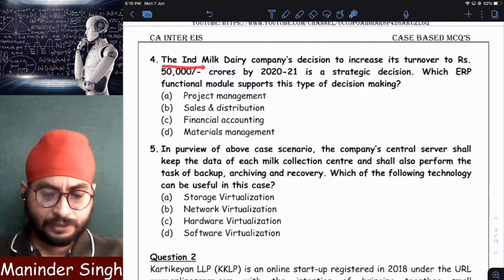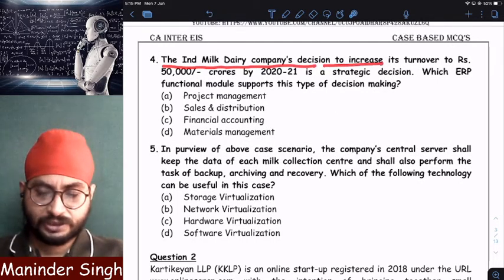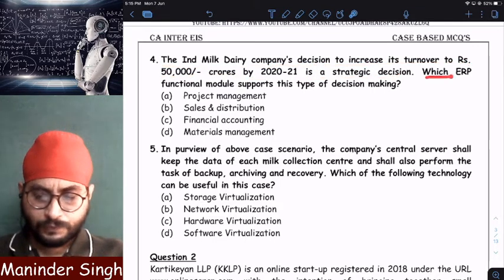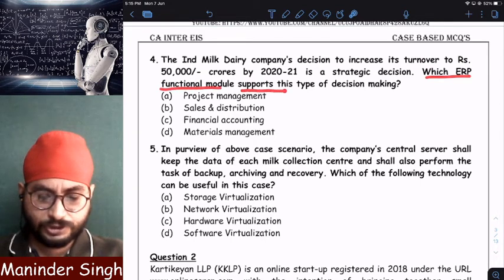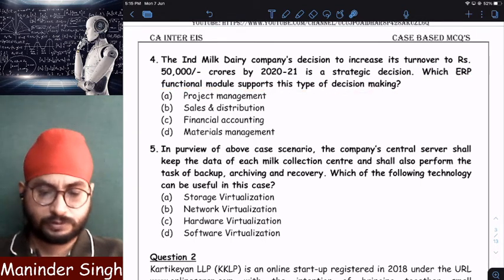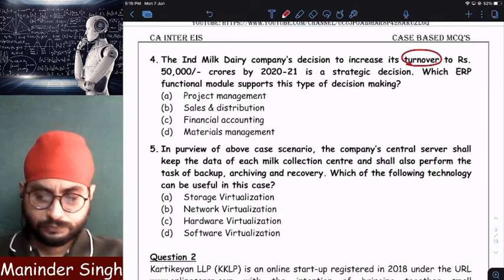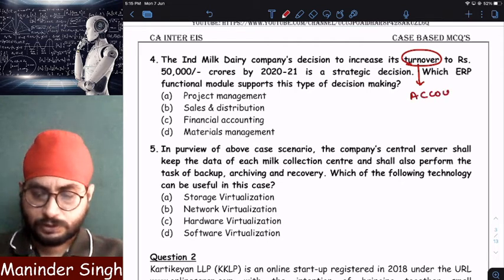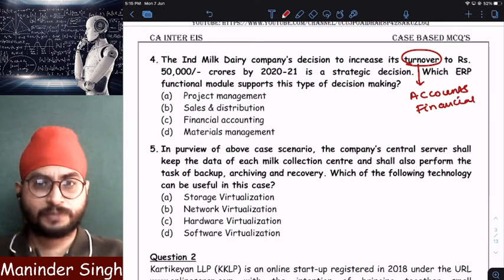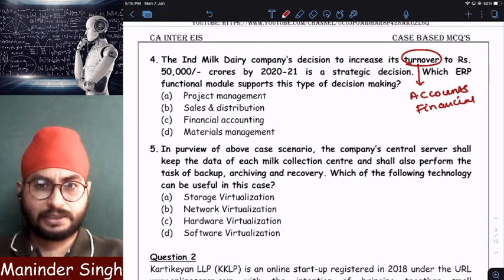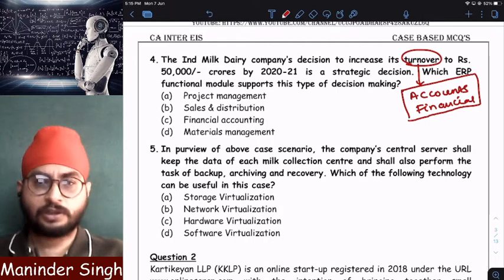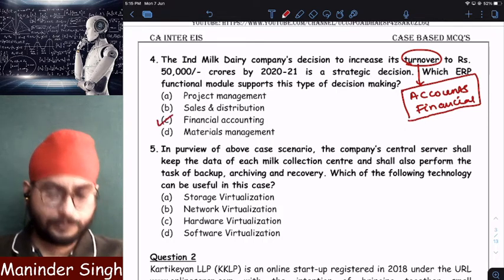Next, the Ind Milk Dairies Company's decision to increase its turnover to 50,000 crores by 2021 is a strategic decision. We know which ERP functional module supports this type of decision making. Which ERP module? Turnover. Where is turnover recorded? In accounts. Turnover is recorded in financial accounts, right? From where will I know what is my turnover? I will open Tally. In Tally, where will I check? Sales, revenue. Revenue and sales are nothing but a part of what? Financial accounting module. So answer will be C.